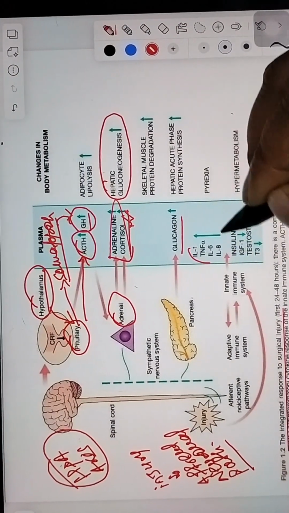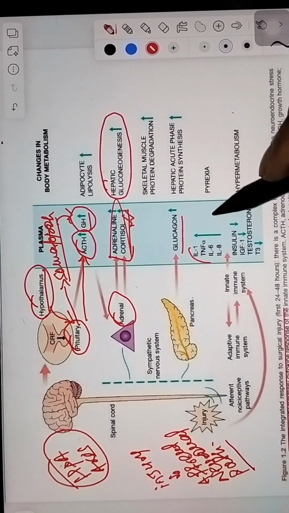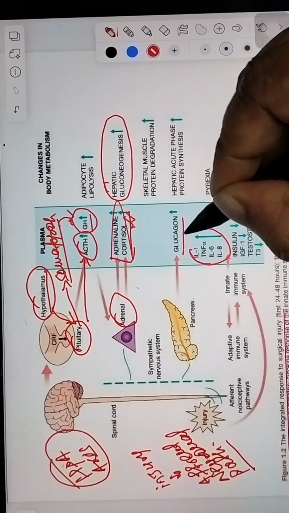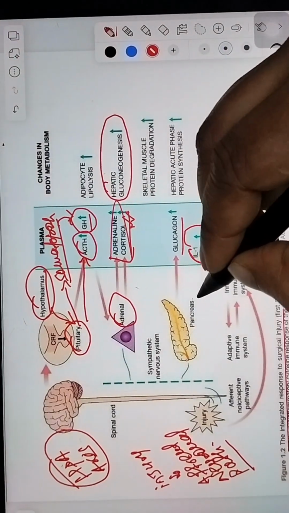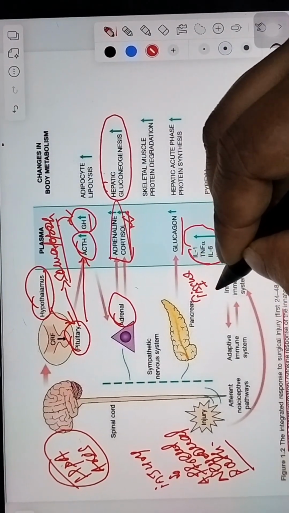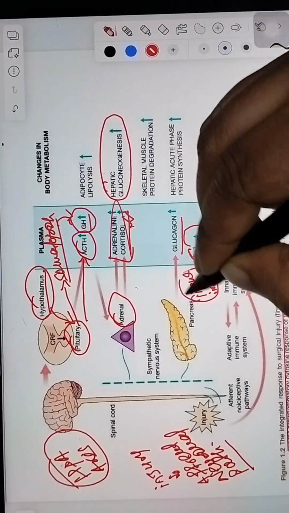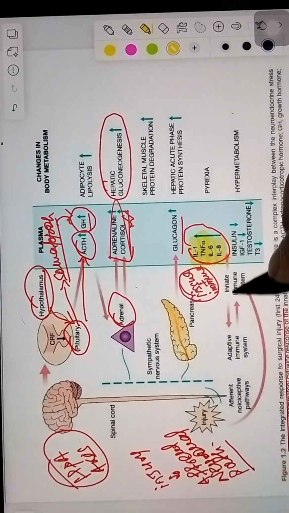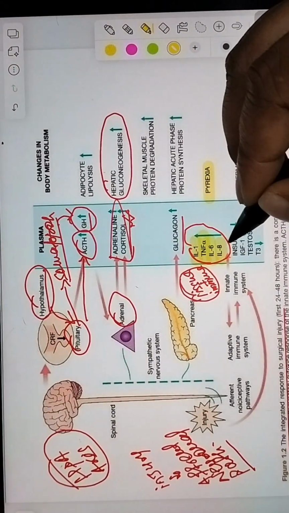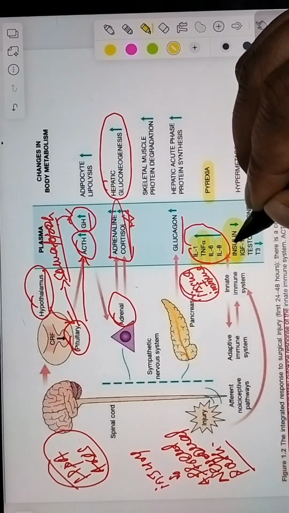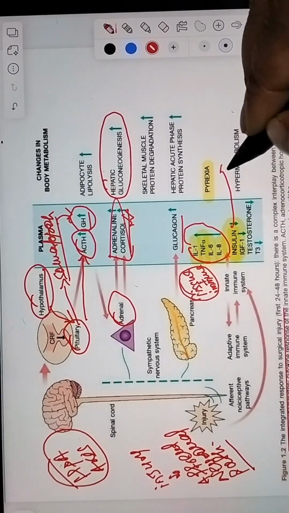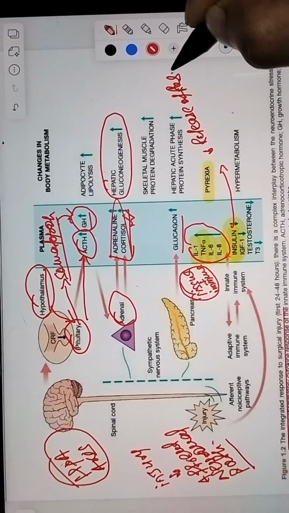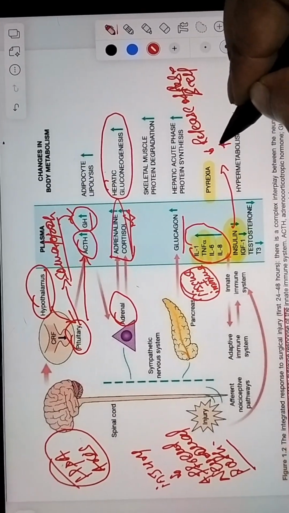Now pro-inflammatory cytokines will be activated, and this will cause inflammation leading to pyrexia. These pro-inflammatory cytokines increase after injury due to tissue damage plus immune activation. This leads to an increase in interleukin 1, TNF alpha, interleukin 6, interleukin 8, and this will cause pyrexia. And these hormones will decrease insulin consumption and decrease release of insulin from beta cells, and increased